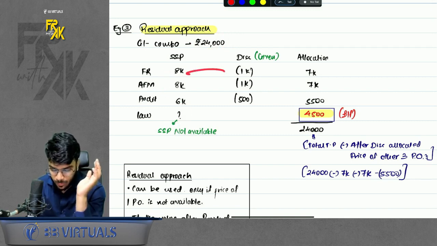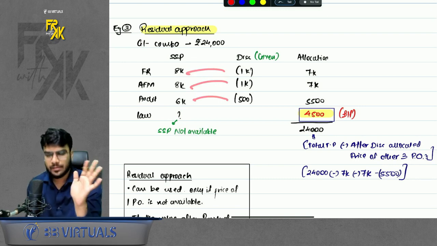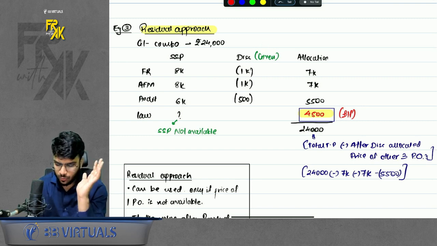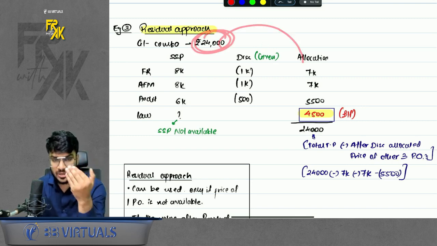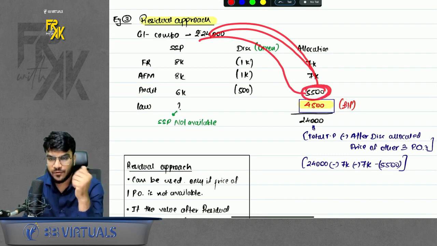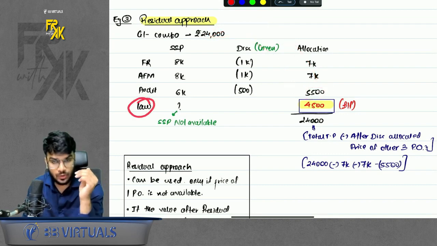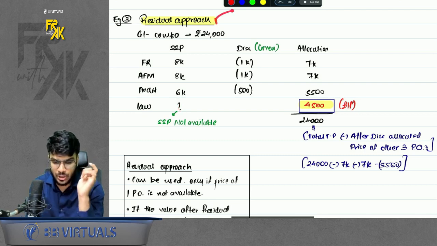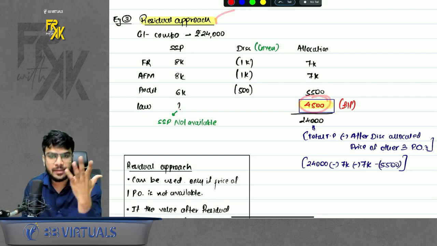Second thing, how much discount did you give on the first three products? You already have this. This is given in the question. Okay, assume this. That is given in the question. So out of 24,000, 7,000 you are charging for FR, 7 you are charging for AFM, and 500 you are charging for audit. How much will you charge for law? You can't allocate because SSP is not available. So in this residual approach, you will take the balance of law as a balancing figure.